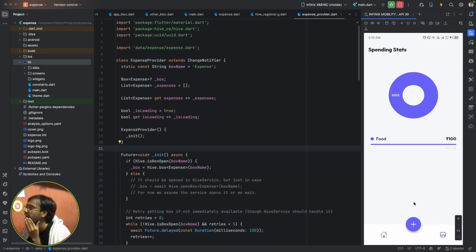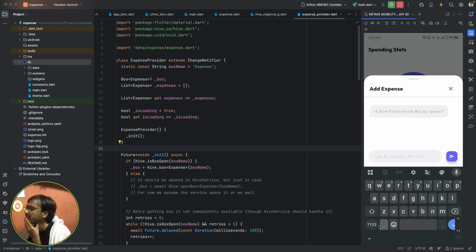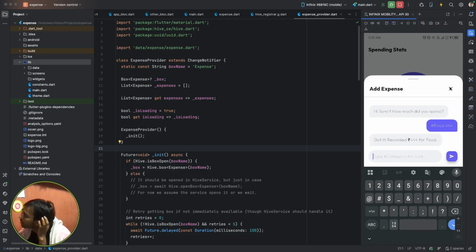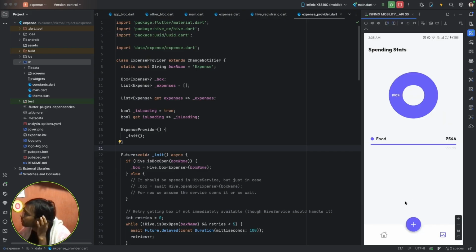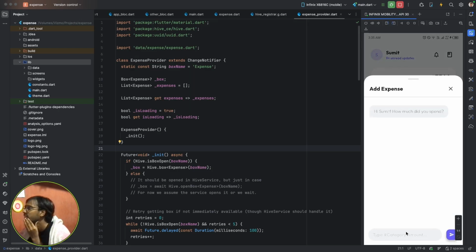This bottom sheet it created, you can type anything, something like this.